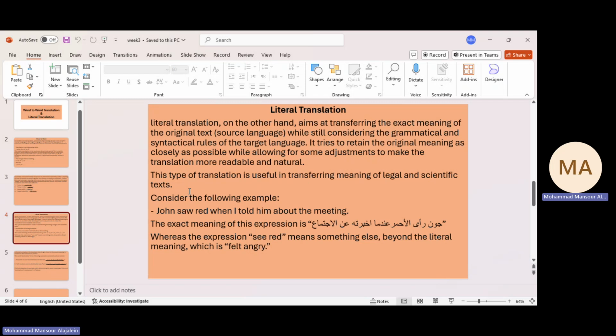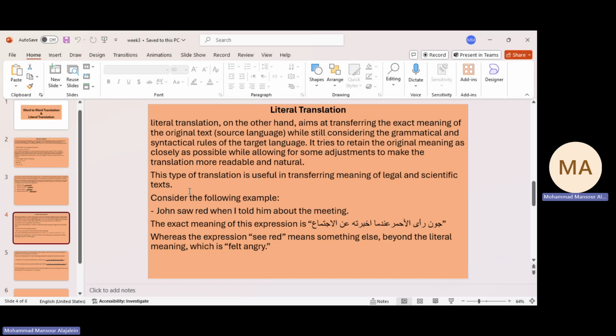We understand that the source language has its own structure and grammatical rules, and the target language also has its own structure and grammatical rules, and we take this into consideration when we translate text, sentences, or phrases.